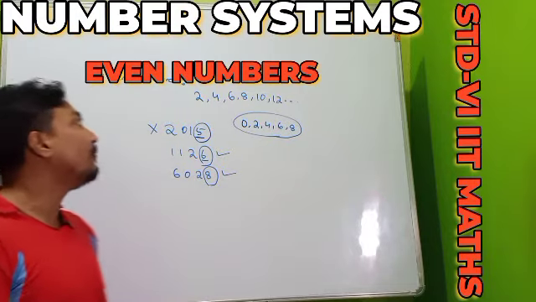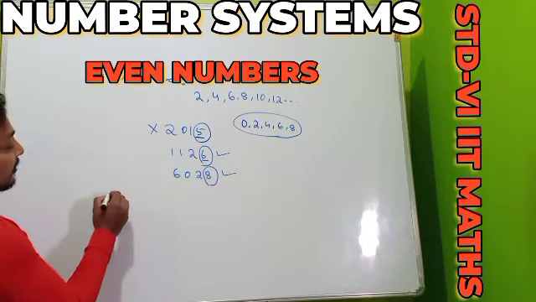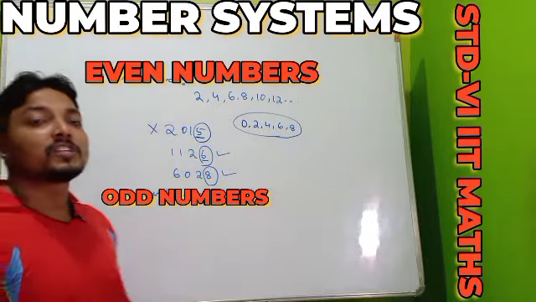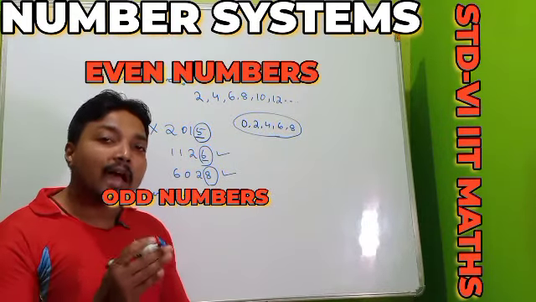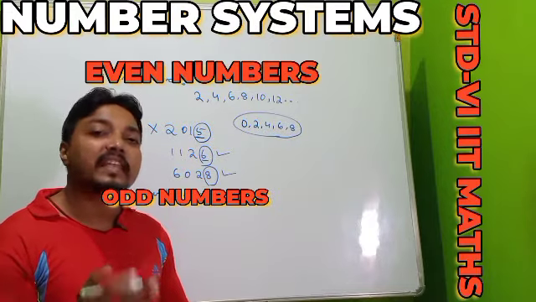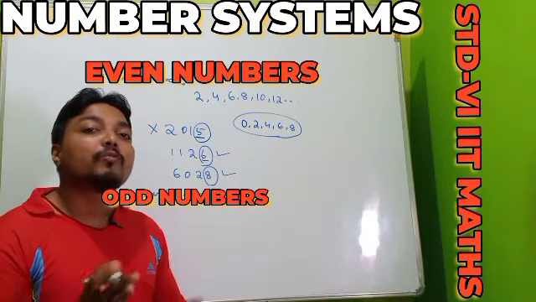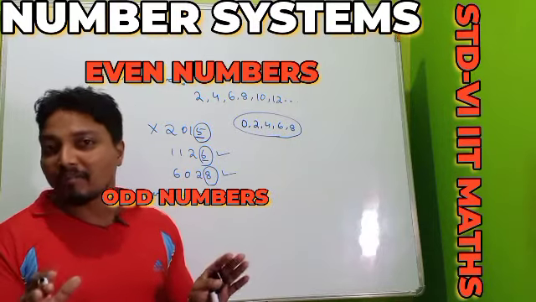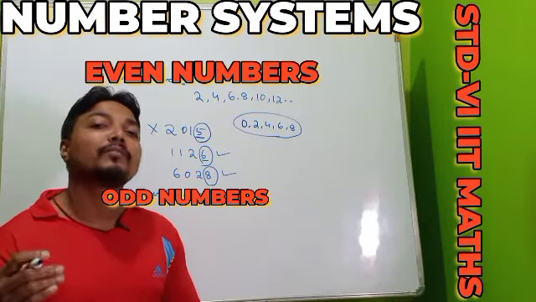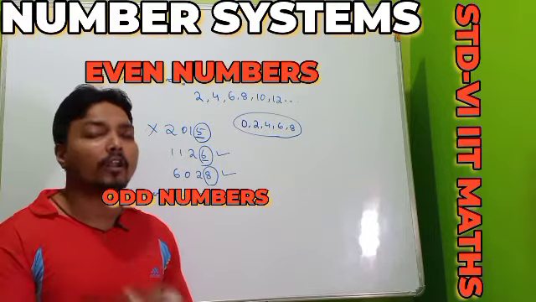Okay. And now we will do the definition of odd number. Remember, just like even numbers are the numbers which are divisible by 2, in the same way, the numbers which are not divisible by 2, these numbers we will call our odd numbers.